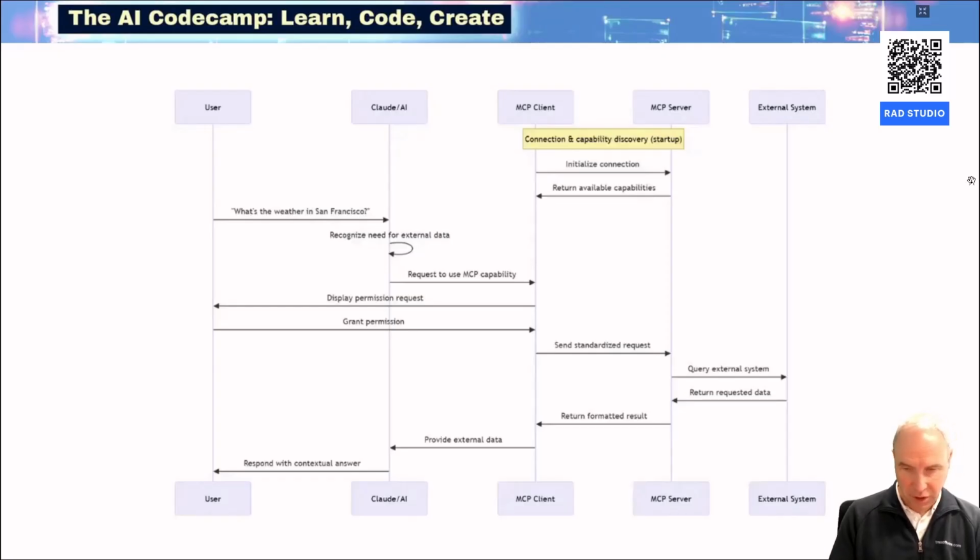The MCP server does what it has implemented, returns the requested data, and that data is then sent back to the MCP client that will in turn inform the LLM about the data retrieved, and the LLM will enrich its response with the data retrieved and send it back to the user. So that's how the flow is of using MCP client and multiple MCP servers together with an LLM.